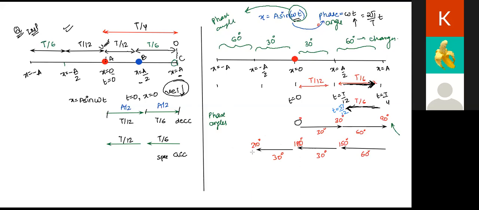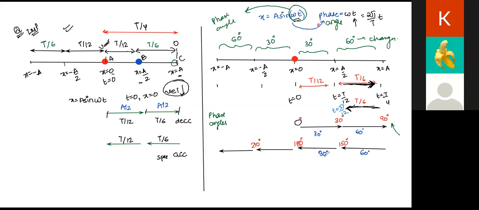Now, as the particle goes from x is equal to minus a by 2 to x is equal to minus a, what should again be the change in phase, Karuna? 270, sir. Change in phase should be by 60 degree, plus, yeah, it will be 270, right? So I'm talking about change. So these are the changes. Class, mark the number which I'm writing below the arrow. That number is representing the change in phase. So initially the change took place by 30, then by 60, then by 60 again, then by 30.